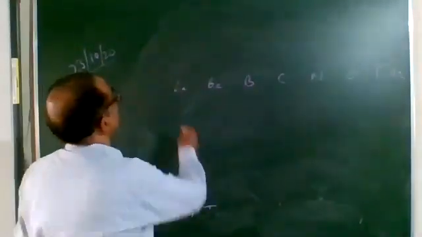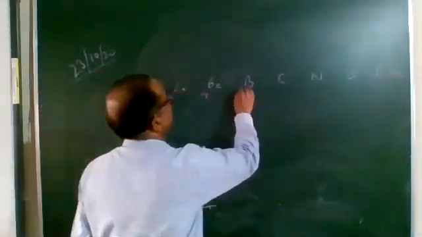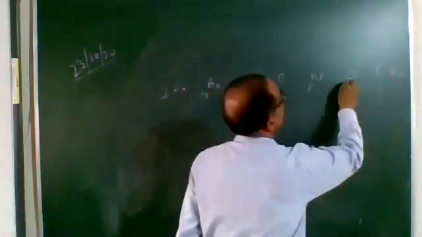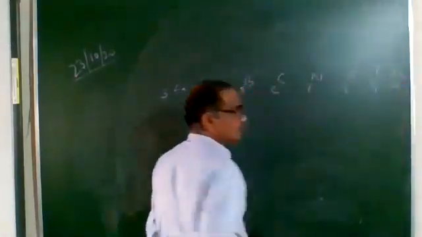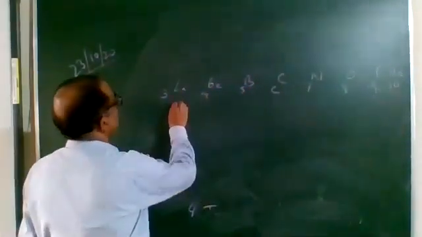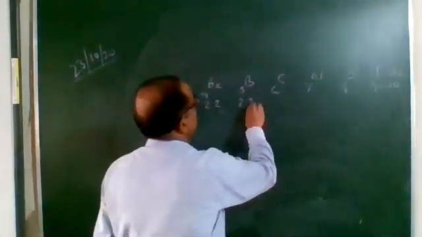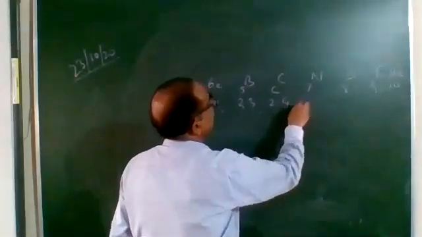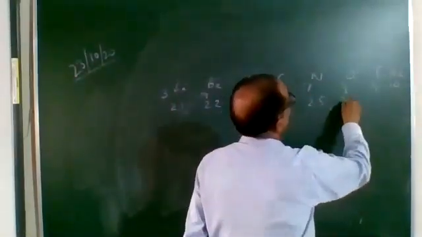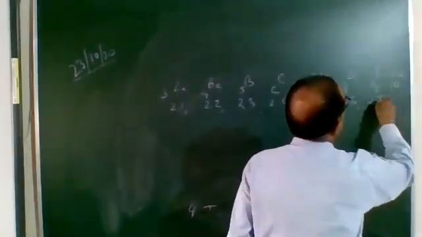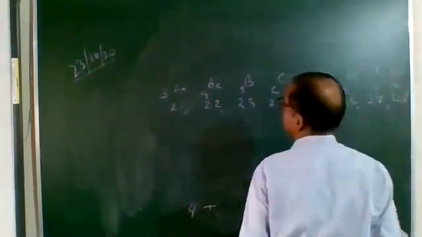Atomic numbers of these elements are 3, 4, 5, 6, 7, 8, 9, 10. Electronic configurations are 2,1; 2,2; 2,3; 2,4; nitrogen is 2,5, oxygen is 2,6, fluorine is 2,7, and neon is 2,8.